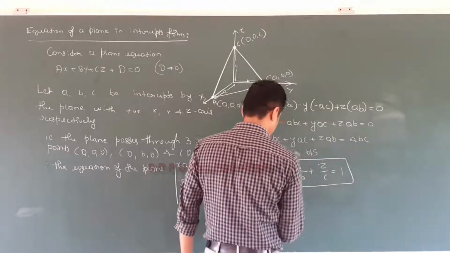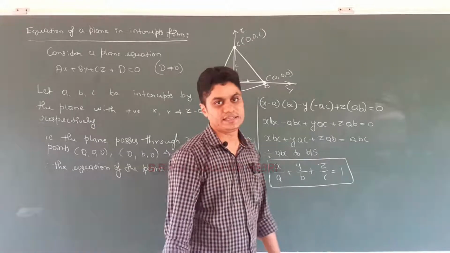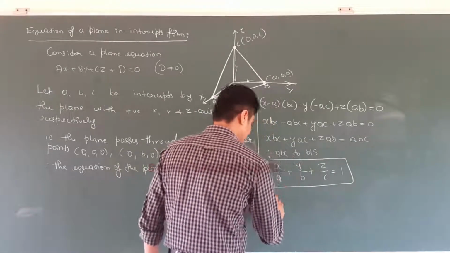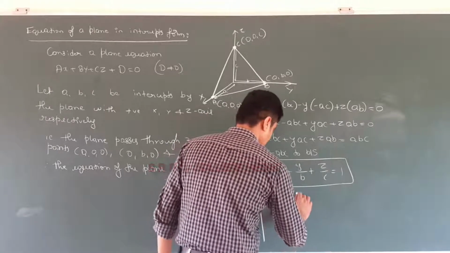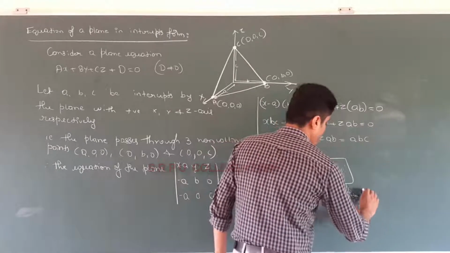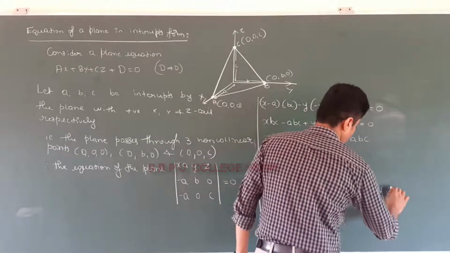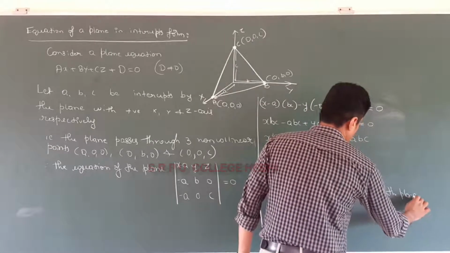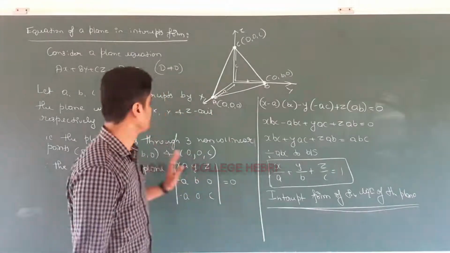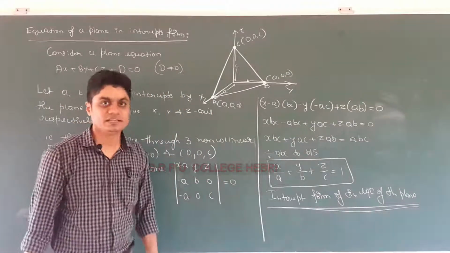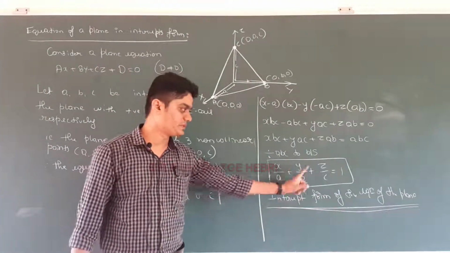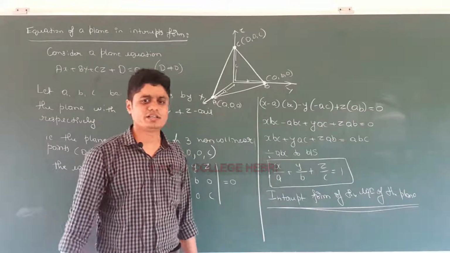Here there is no vector form and separate Cartesian form; you get the Cartesian form directly. So this is the equation, known as the intercept form of the equation of the plane. You may get a question like this: derive the equation of the plane in intercept form. Then you must write this much derivation, ending with x by a plus y by b plus z by c is equal to 1.